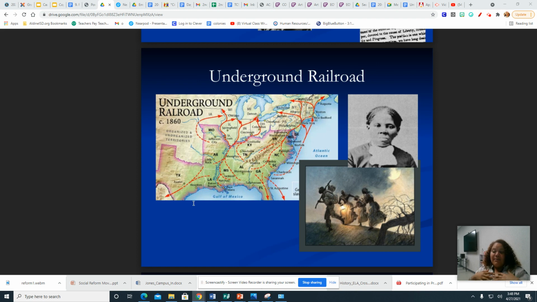So here is the Underground Railroad, and remember, it's not a real railroad; it's an underground secret passage. So if I'm a location, then I allow slaves to come in my house and maybe hide in my basement for a week, and I would feed and clothe them, and then I would send them to the next spot all the way until they made it up north to freedom.